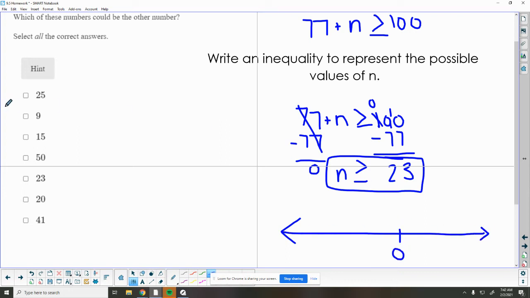So then if I was going to graph this solution here, I would find my number line. And so I would take these solutions and I could graph those on here. So I could say, here's 23, and I want anything bigger than that. I can see that 23 has to be closed in because the garage door is shut. So I'm going to close in my circle on 23 and shade in my arrow going to the right to say it's anything greater than 23.